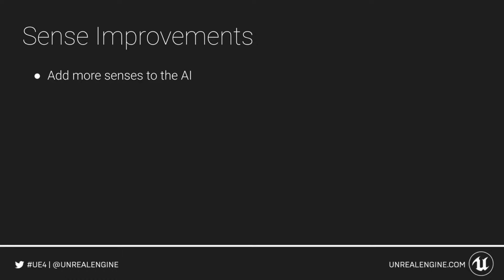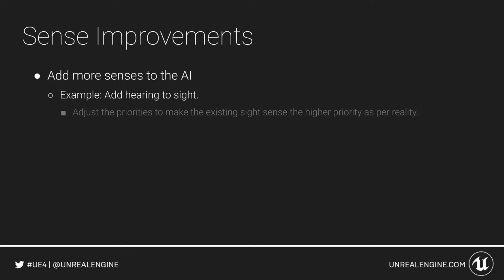The most obvious improvement would be to add more senses to the AI. For example, hearing is an obvious companion to sight, and combined with player footsteps will create a more interesting AI to hide from. We could then adjust the priorities, making the existing sight sense the higher priority, as human beings tend to focus on what they can see rather than what they can hear.